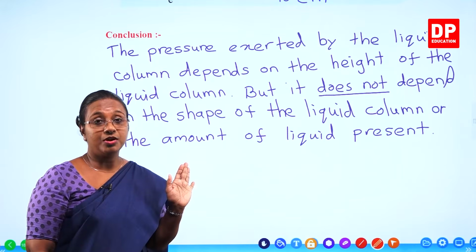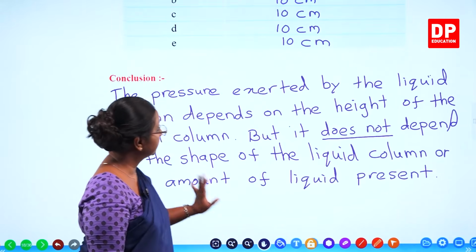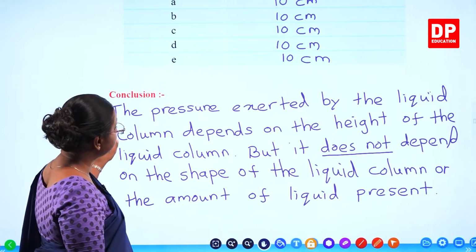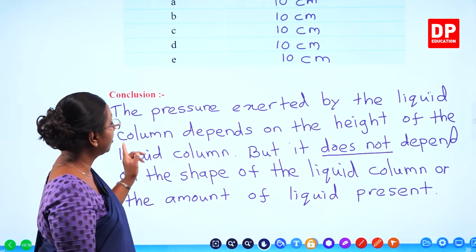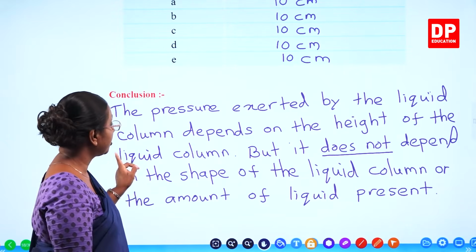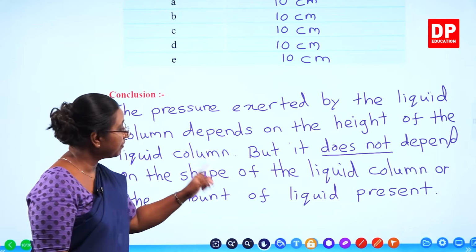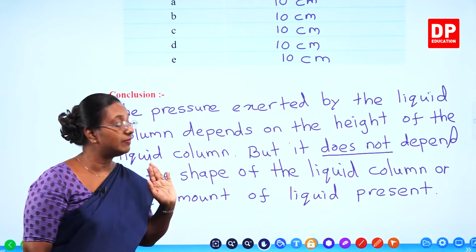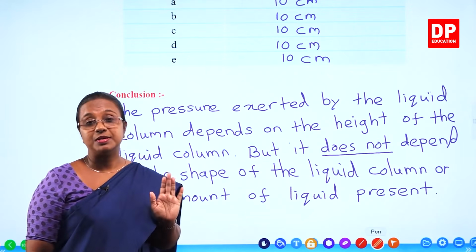Is that clear to you all? So those are the activities, students. I explained with the diagram, then we wrote the conclusion. The pressure exerted by the liquid column depends on the height of the liquid column, but it does not depend on the shape of the liquid column or the amount of liquid present. That is something you all have to remember, students.